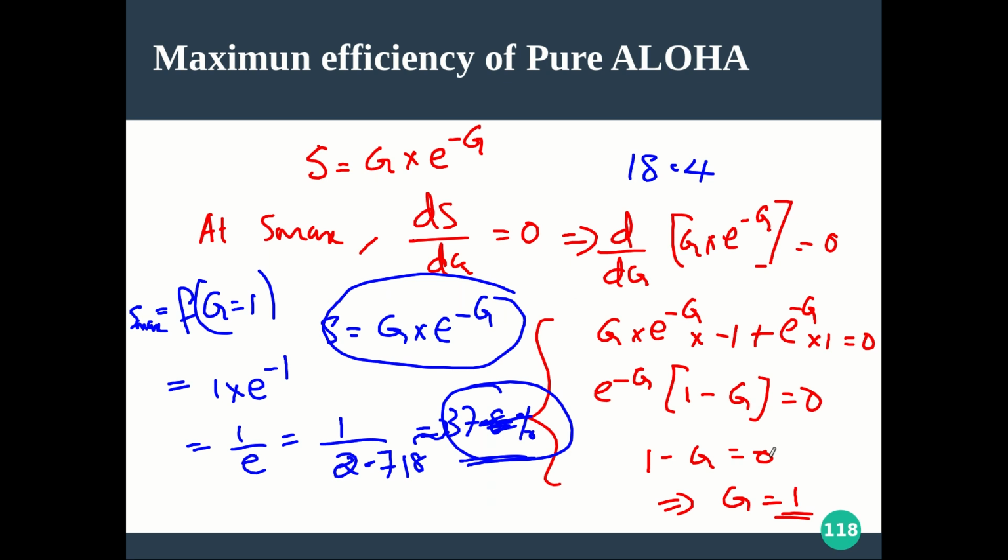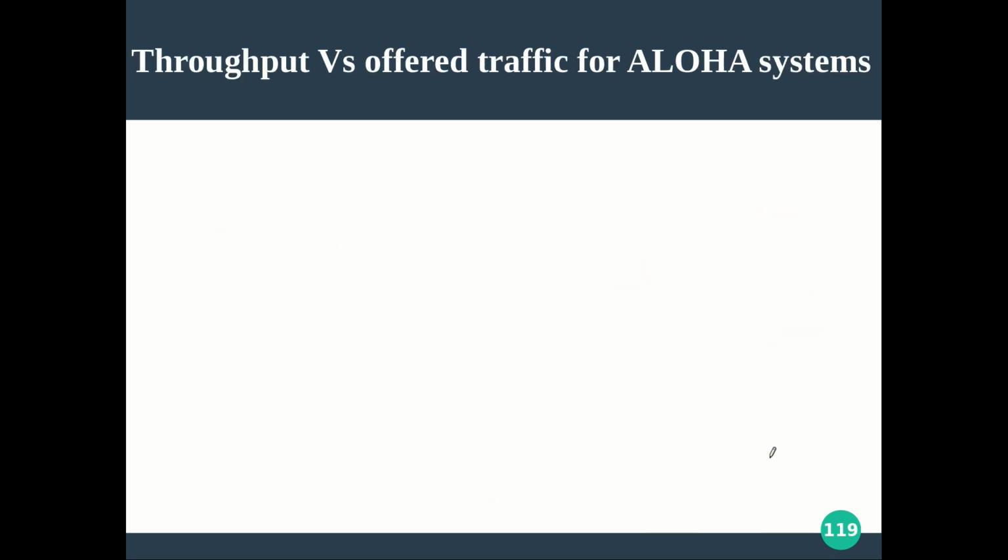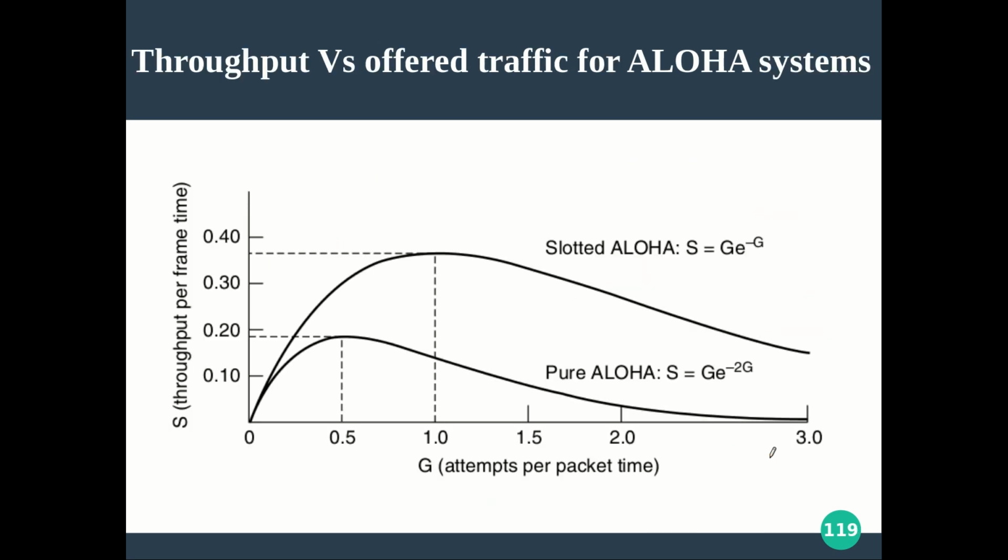Hope you are clear about the derivation. This is what we saw already when we plotted the throughput per frame transmission time as a function of G, the offered load. You can see that when G is equal to 1 by 2, pure Aloha gives the maximum throughput or channel utilization. After that, its utilization starts decreasing.